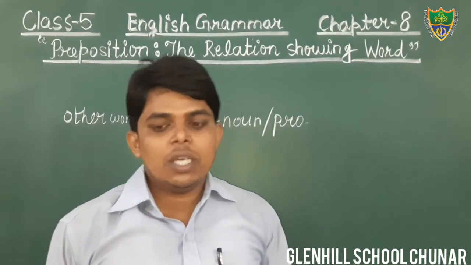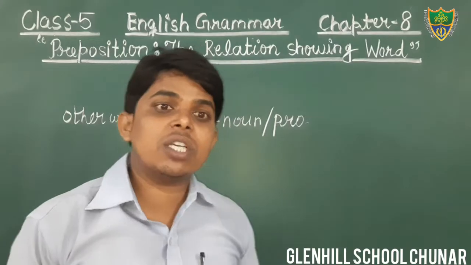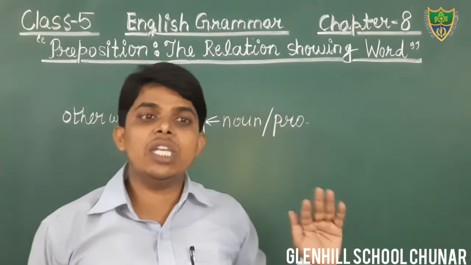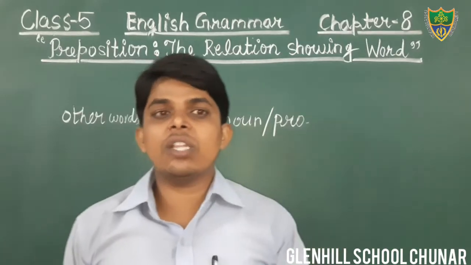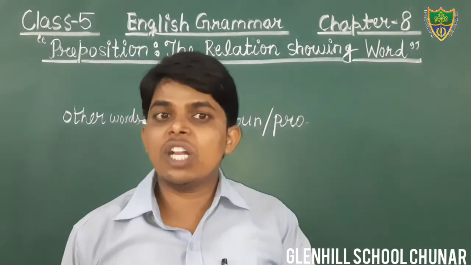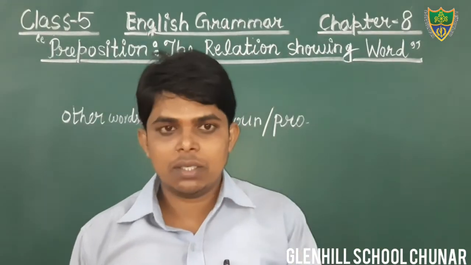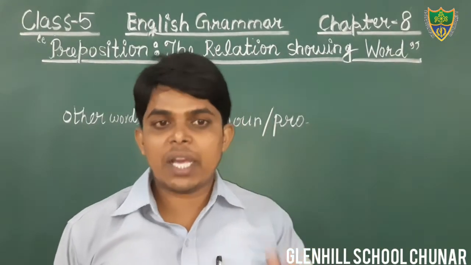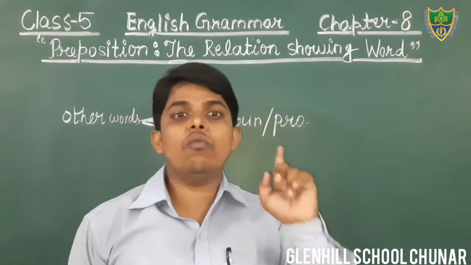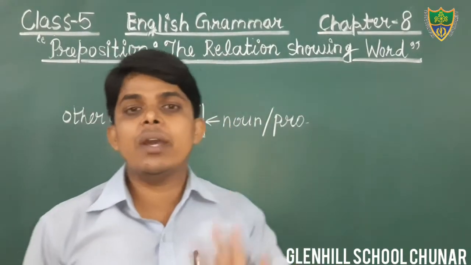In the previous class we also discussed the preposition of time. I told you there are three kinds of preposition: preposition of time, preposition of position, also known as preposition of place, and preposition of direction. But we have discussed only one kind, that is preposition of time.